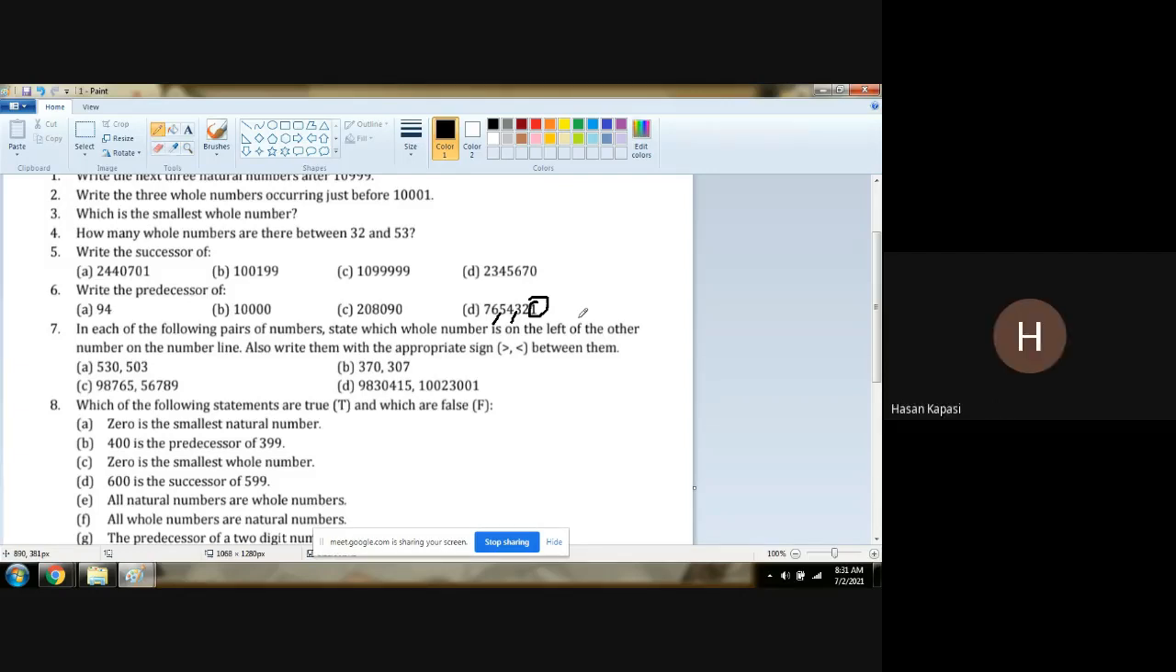In each of the following pairs of numbers, state which whole number is on the left of the other number on the number line. Also write them with the appropriate sign between them, greater or smaller. Listen to me. We don't have to draw a number line. Let me clear you.